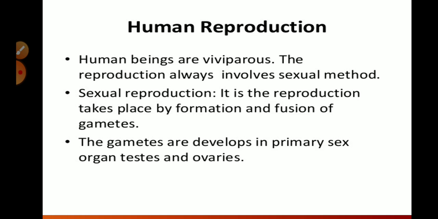So here we will talk about human reproduction in this chapter. Human beings are viviparous. We know that they give birth to young ones. And reproduction always involves a sexual method, sexual reproduction, in which fusion of the gametes occurs. That happens in human beings. The gametes are developed in primary sex organs. They are testes and ovaries.